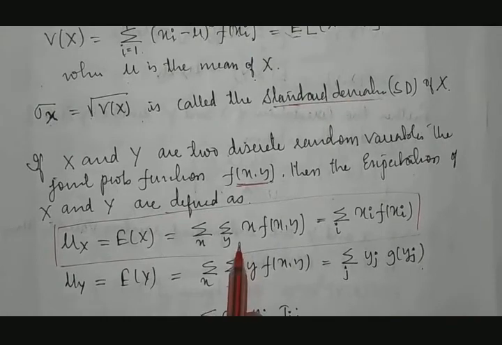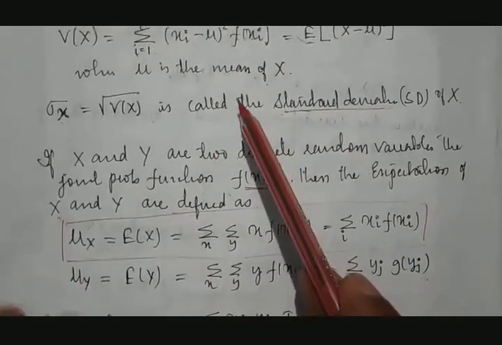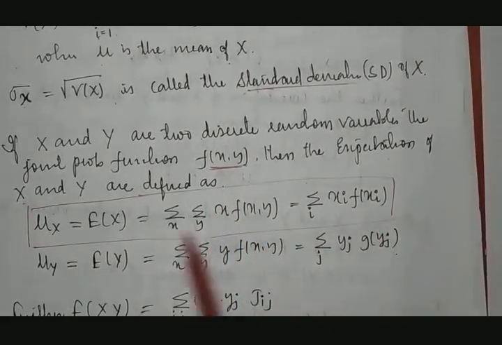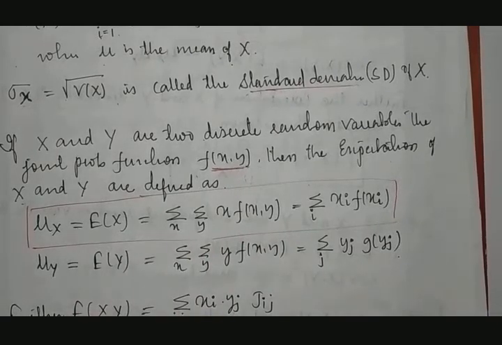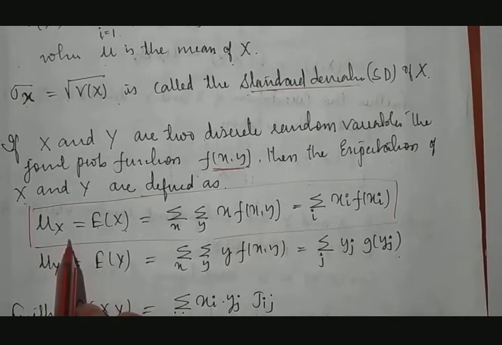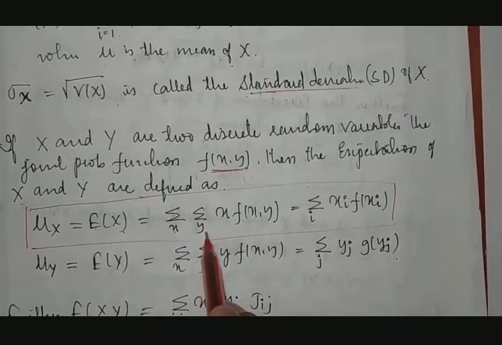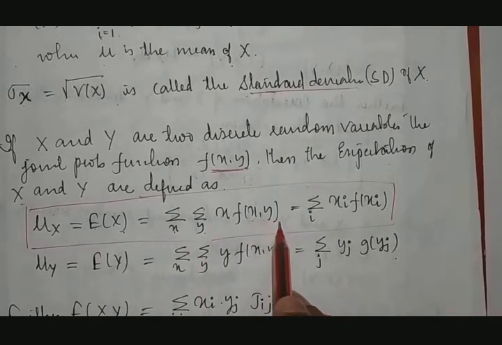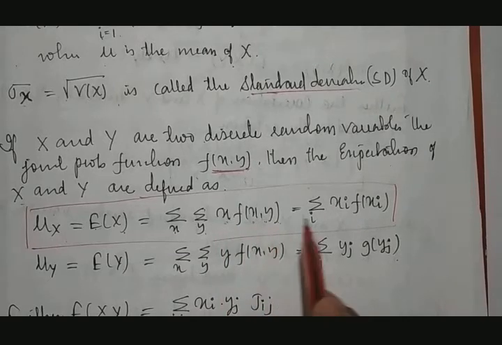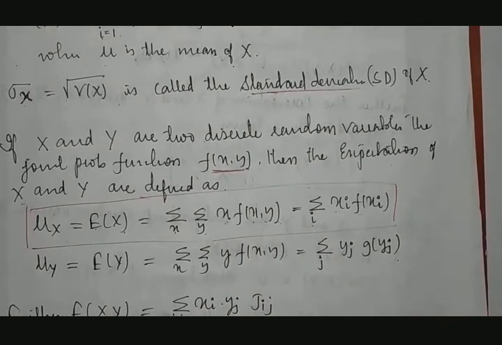But how to take it when x and y both are there? The previous one is only when x is there. When x and y both are there, out of the x and y combination, what will be the expectation for x? That is mean x, that is summation over x into summation over y of x into f of x y. We know that x into f of x is mean. So x into f of x y, or else summation over i of xi into f of xi.